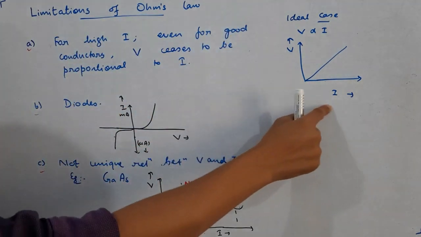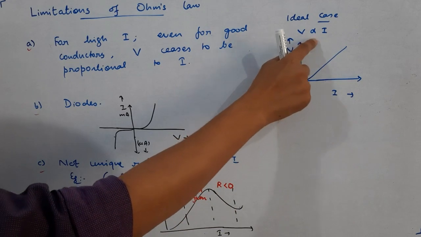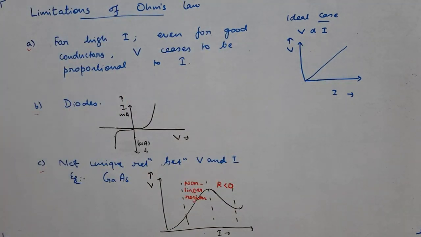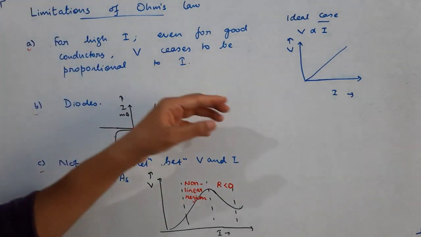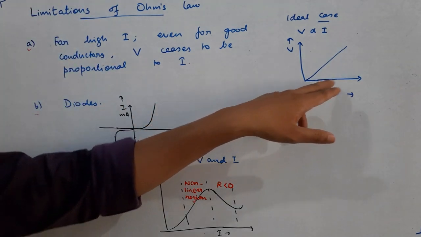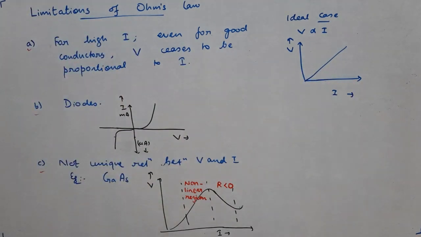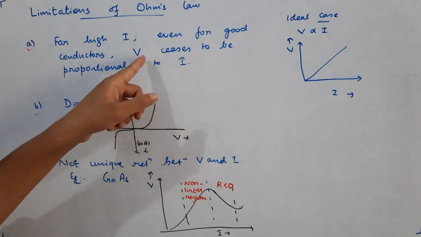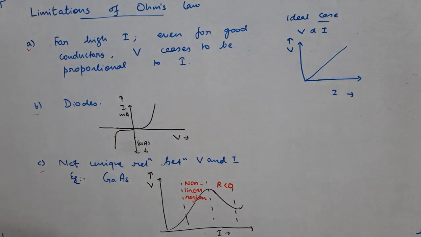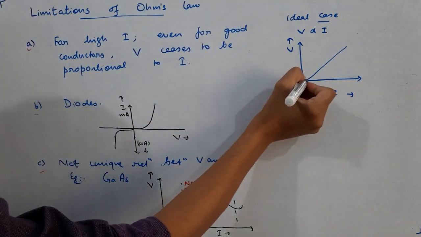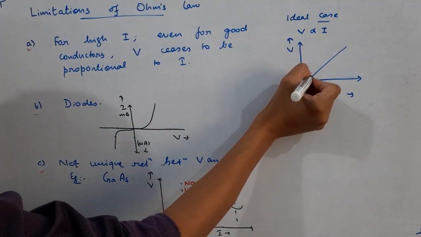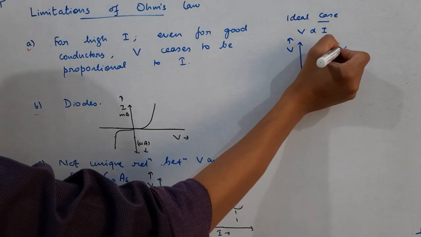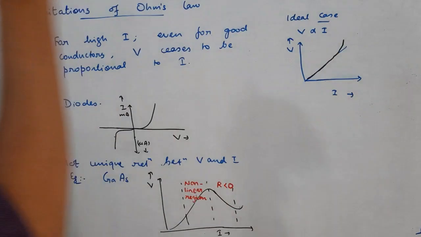This is the condition: V must be proportional to I and the graph between V and I must be a linear graph. Even for good conductors, it is found that at high values of current, the linear relationship between V and I stops. For example, initially the graph will be almost straight, but after some time it will show deviation, like so.